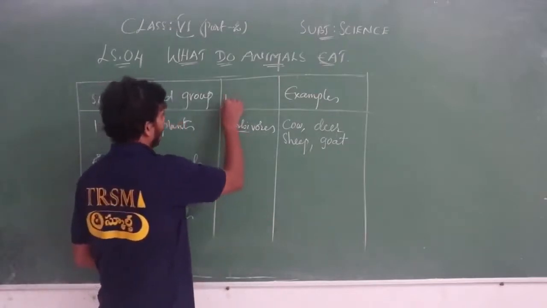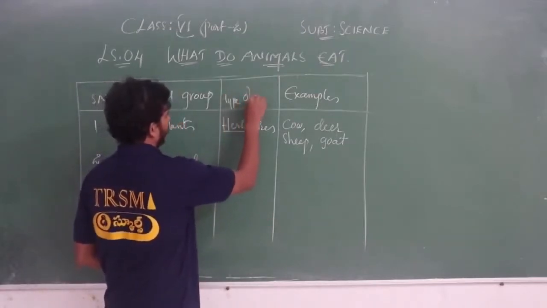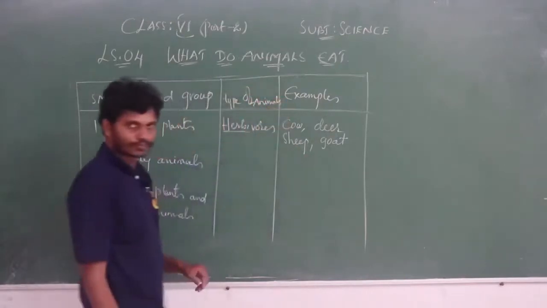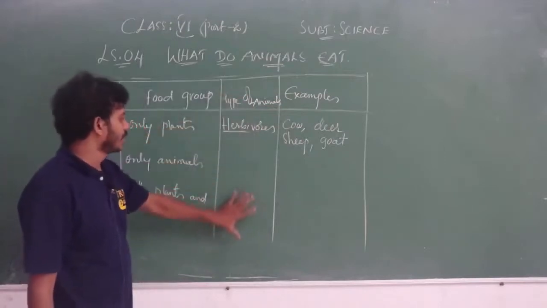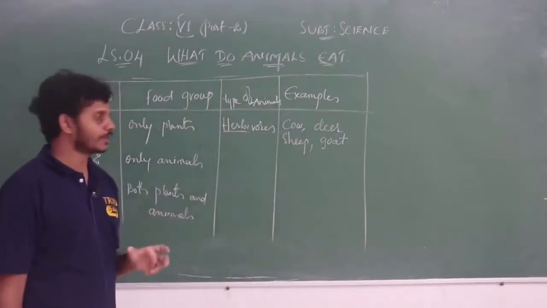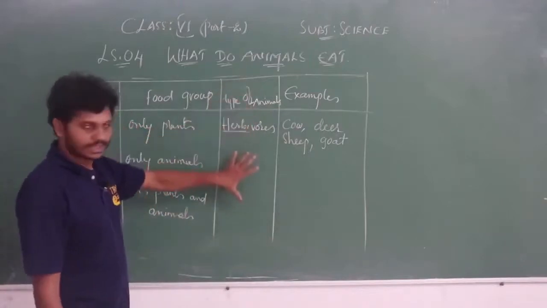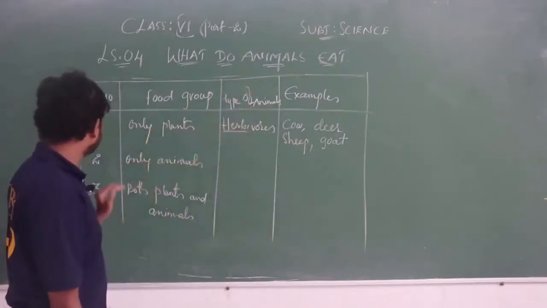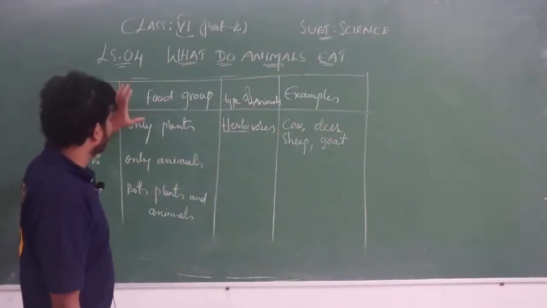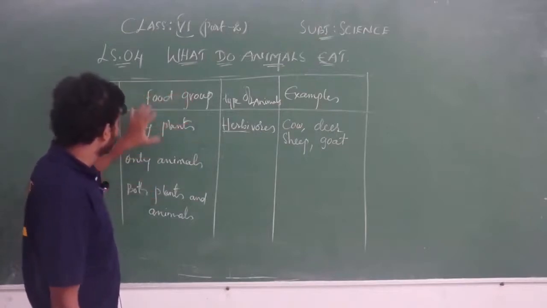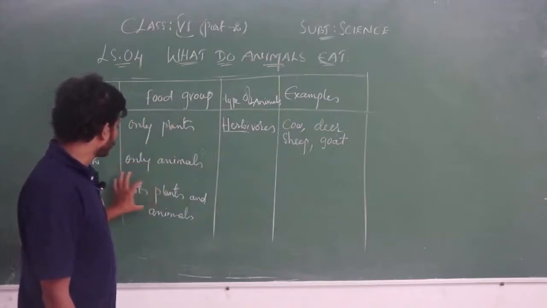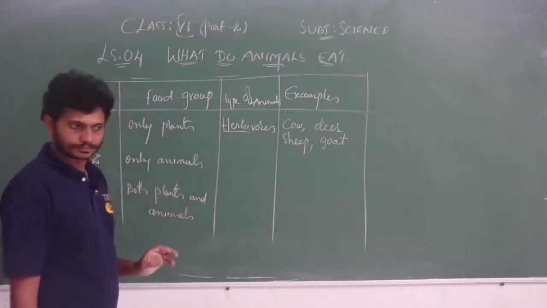Here, type of animal. This is not given for you, but I'm showing and explaining it also. This is not discussed in your textbook, in this tabular form, table 2. Listen. Here serial number 1, 2, 3 is given, and food group. Which food groups? Only plants they eat, or only animals they eat. Which animals eat both plants and animals?